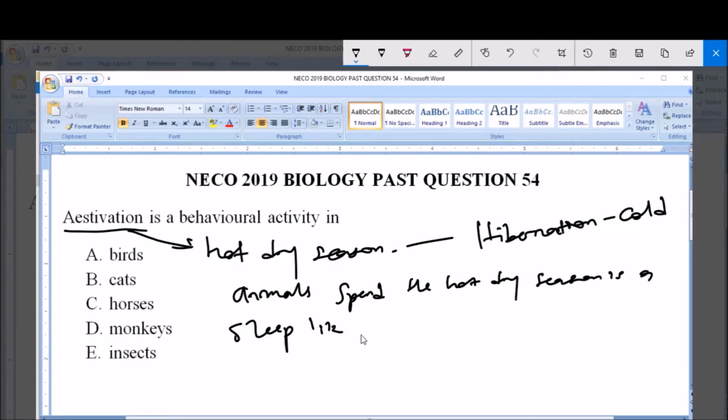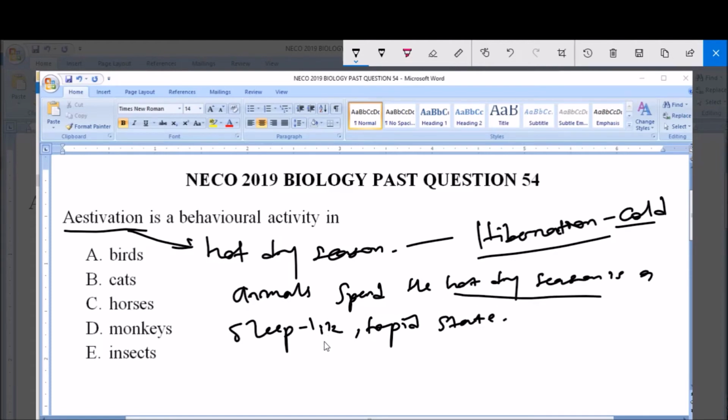like or torpid state. That is, these animals go into a sleep-like state or a torpid state. They become inactive during this hot dry season. The animals go into an inactive state. That is aestivation. It is the opposite of hibernation. During hibernation, the animal goes into an inactive state during cold season. But in aestivation, it is during hot dry season.